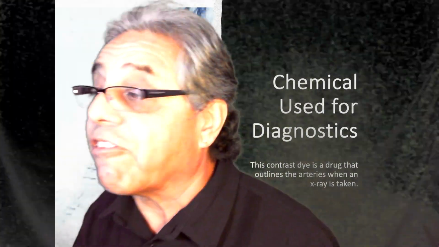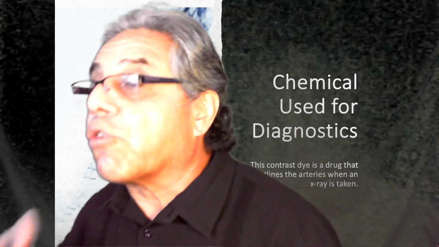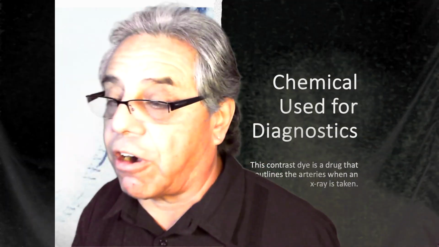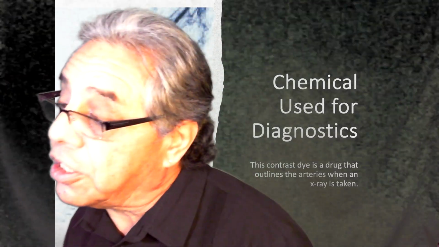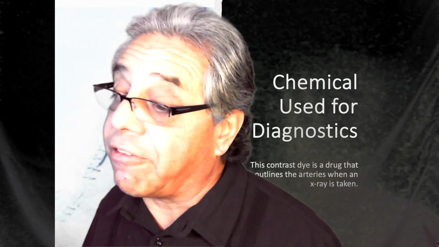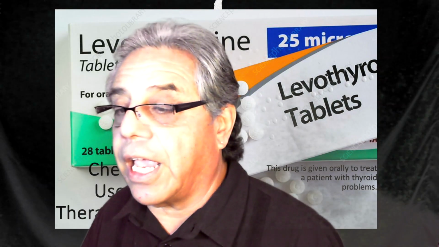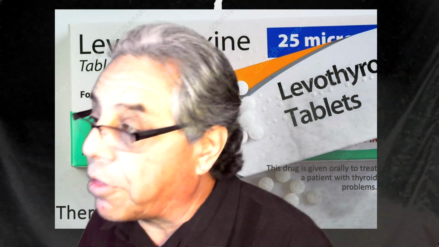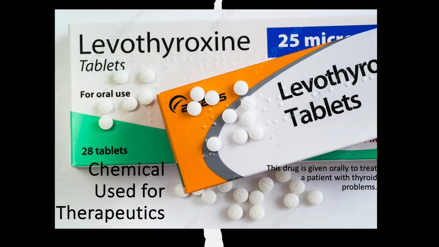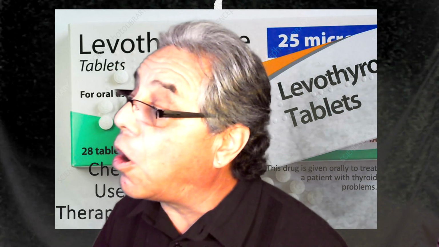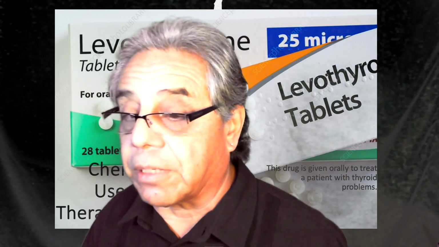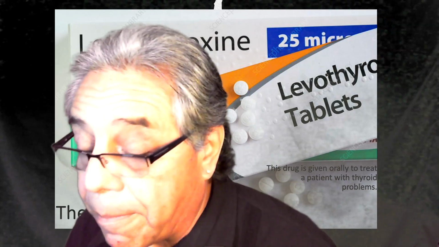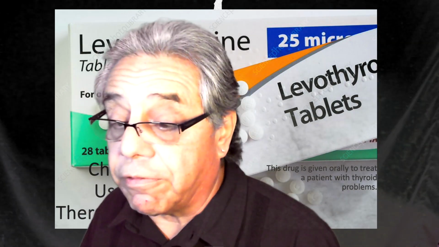We would still need that information on what happens to their heart when their heart is given extra work. But we couldn't do that in a traditional way on an exercise device. So we would give them some sort of medication that would increase their heart rate, increase how much their heart has to work. And by doing this, we can induce perhaps symptoms or conditions of the disease we're trying to either identify or even treat. Then we have therapeutic use. And here we have a medication called levothyroxine, which is used for people who are not making enough of their own chemical called thyroid. Thyroid is very important to metabolism, and it is a critical component. People who aren't making enough thyroid simply will not do very well.